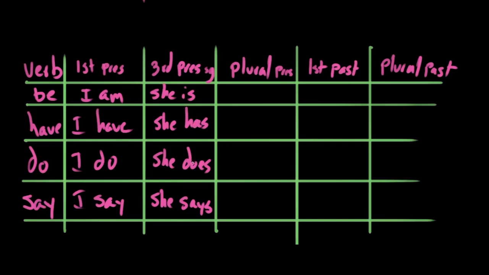And do doesn't become do-es, it becomes does. We actually changed the vowel sound here. Just like say doesn't become say-s. We don't say she says with the long vowel in standard American English. We say she says. In the present tense, we are, we have, we do, we say.